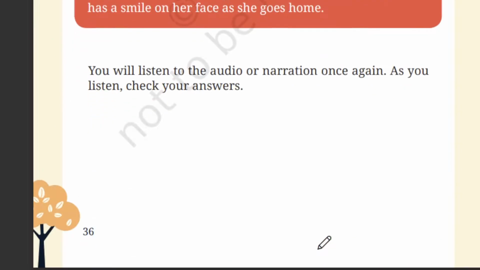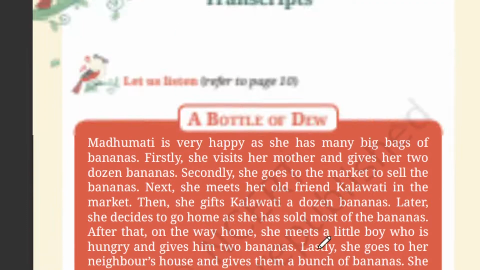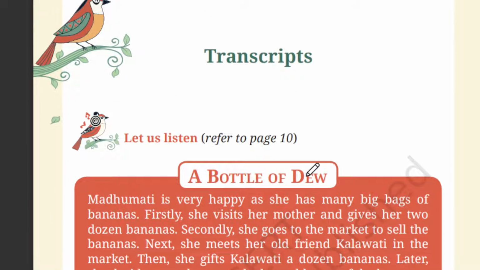Transcript. This is page number 36. A bottle of dew. Madhumati is very happy as she had many big bags of bananas. Firstly, she visited her mother and gives her 2 dozen bananas. Secondly, she goes to the market to sell the bananas.